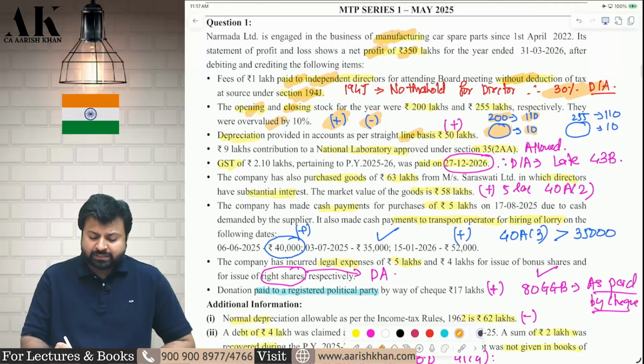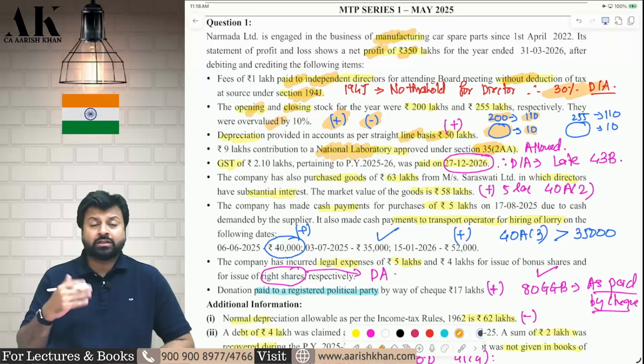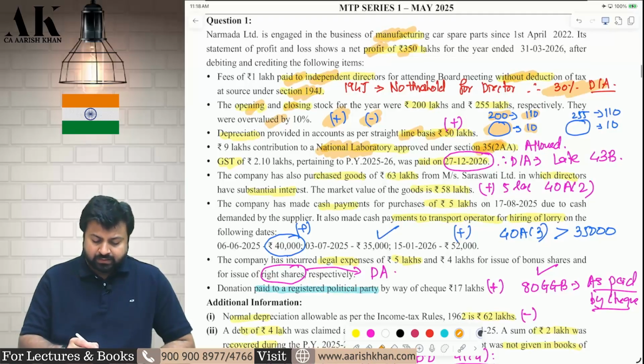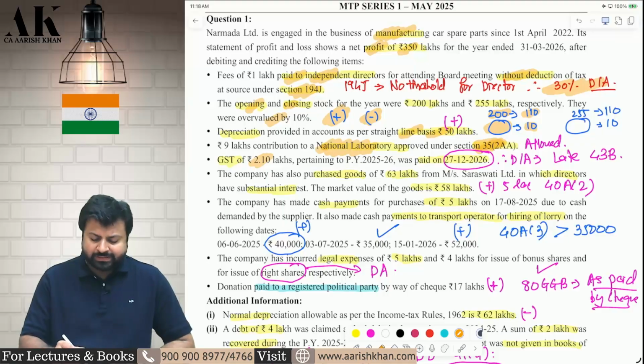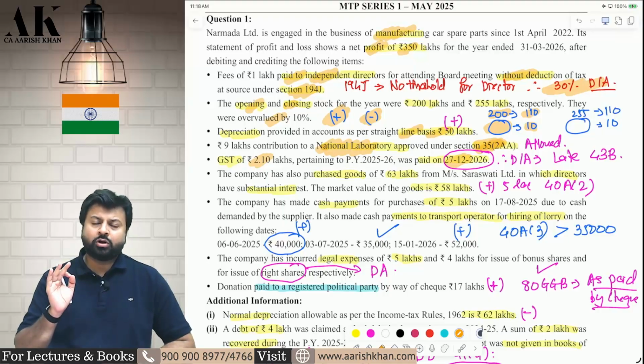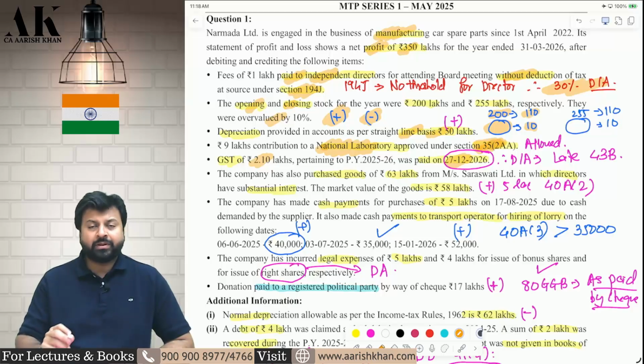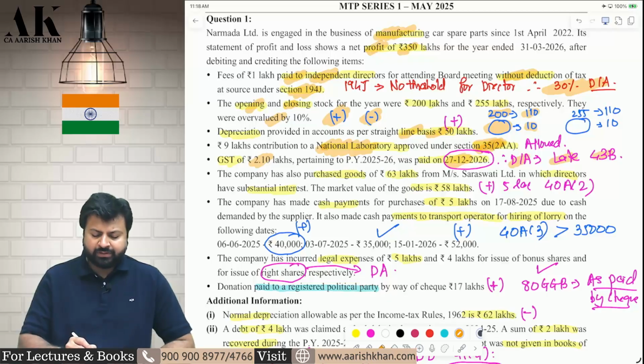Next, depreciation as per the books of accounts, you will add back. Contribution to national laboratory is allowed as a deduction under the old regime. Under the new regime, 35(2)AA is not allowed, but under the old regime it is allowed. We are following the old regime, the normal regime. Then you have paid some GST of this year on 27 December. This is late. GST should have been paid on or before the due date of filing of return. Therefore, because it is paid after the due date of filing of return, it will be disallowed under 43B.